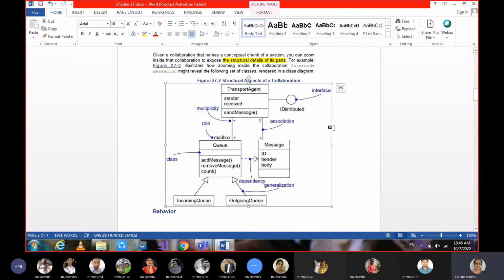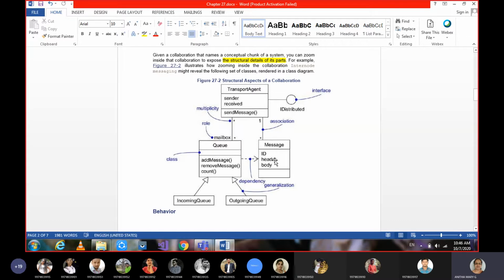Once we identify the classes and give their attributes and operations, we need to relate them using relationships. Since incoming queue and outgoing queue are types or parts under queue, we give generalization. The queue class depends on the messages.